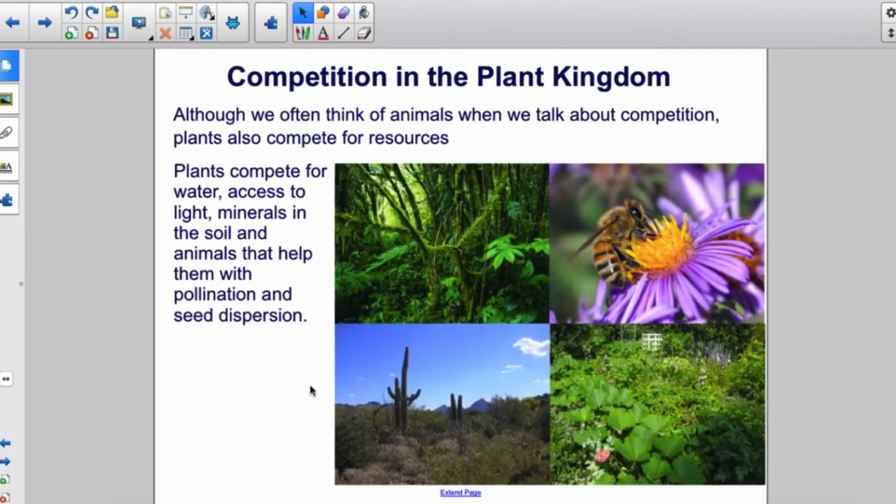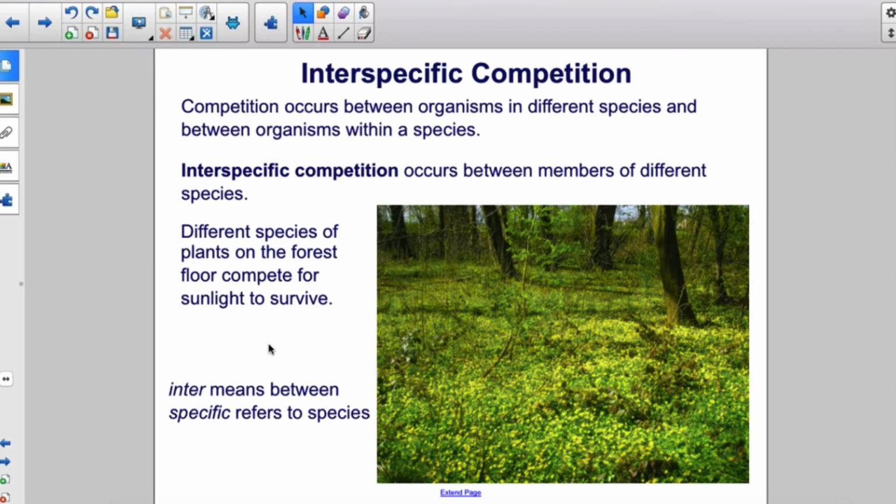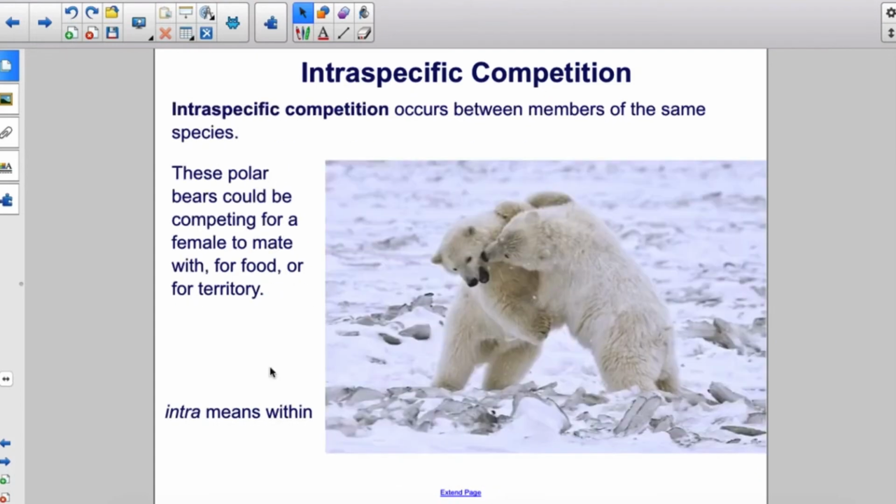Although we often think of animals when we talk about competition, plants also compete for resources. Plants compete for water, access to light, minerals in the soil, and animals that help them with pollination and seed dispersion. Competition occurs between organisms in different species and between organisms within a species. Interspecific competition occurs between members of different species. Different species of plants on the forest floor compete for sunlight to survive. Inter means between, specific refers to species.